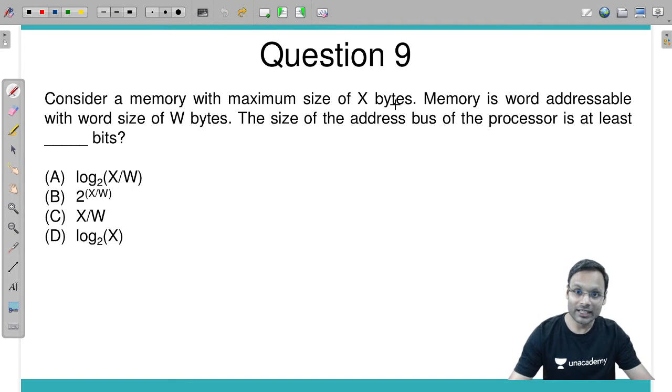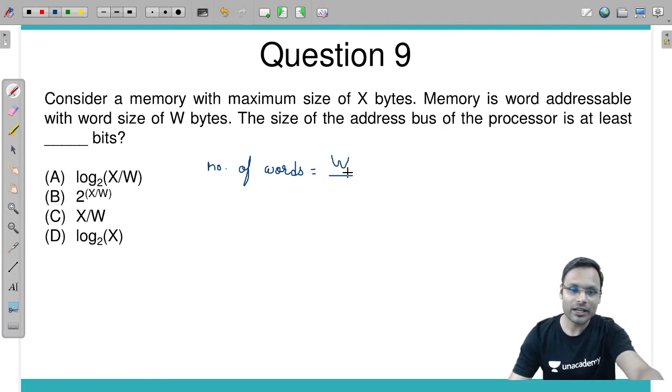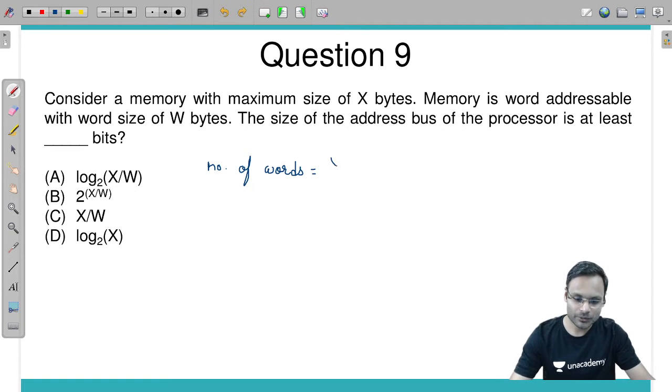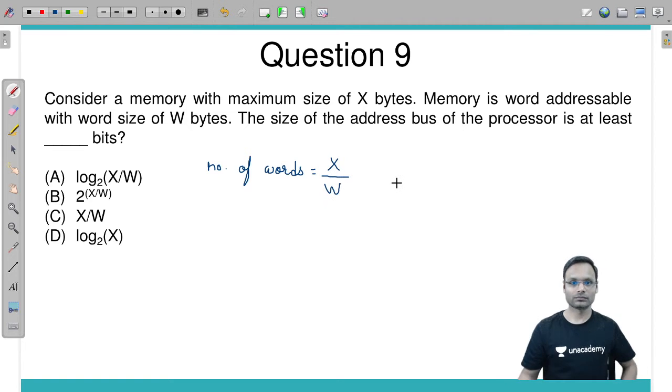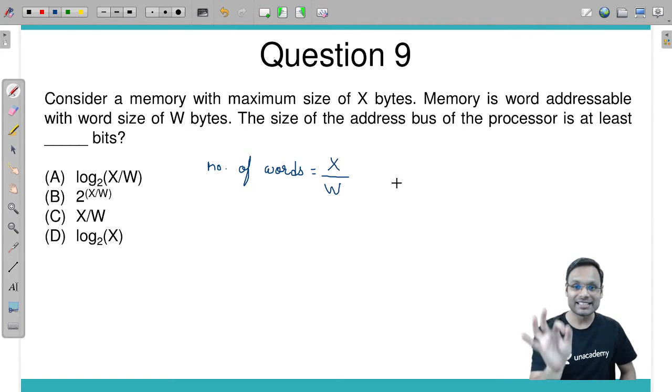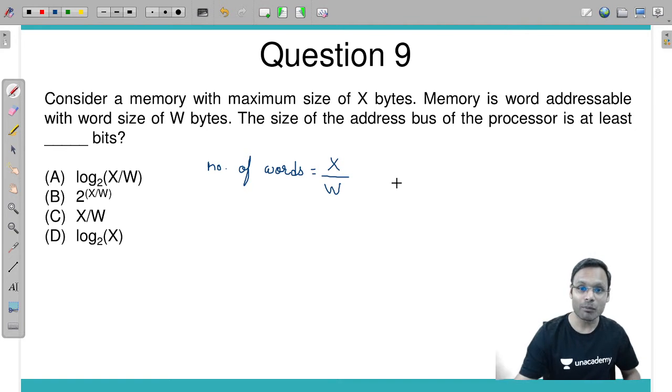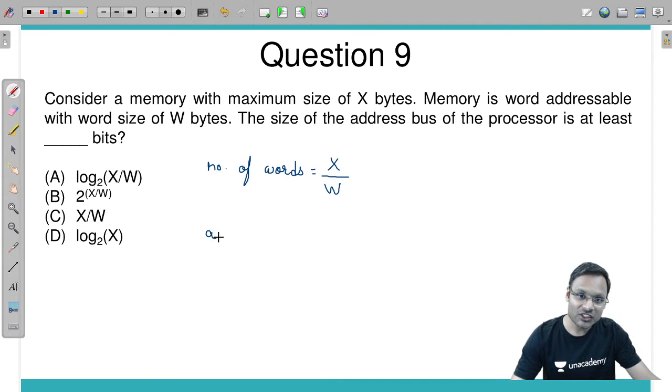First of all, if these many bytes are there in the memory and one word is this size, then we need to calculate the number of words in the memory. The number of words will be X divided by W. For this number of words, what will be the address size?